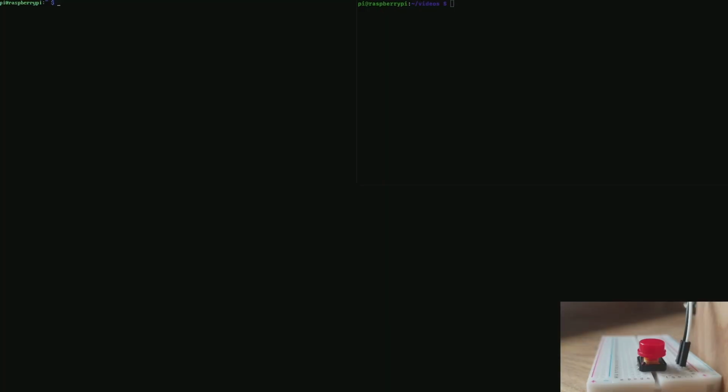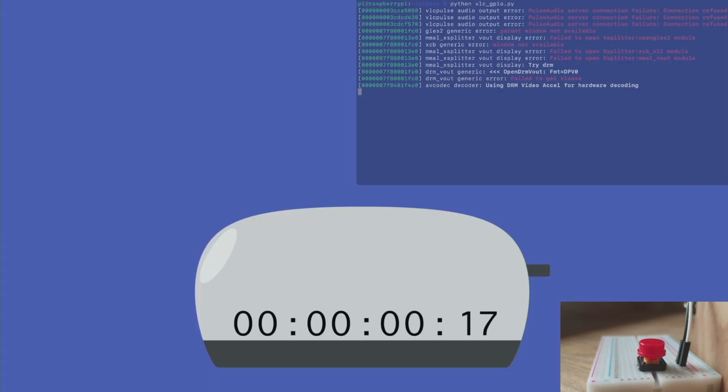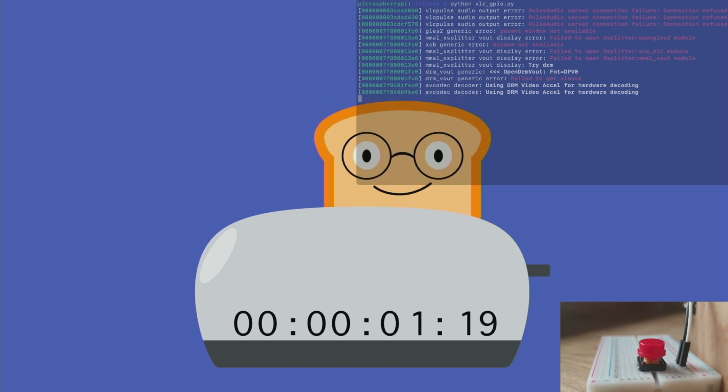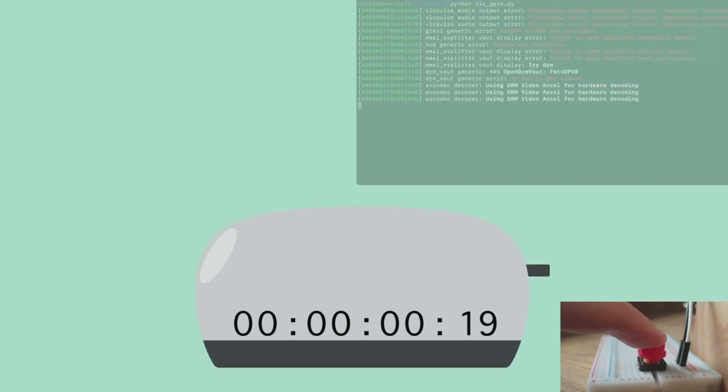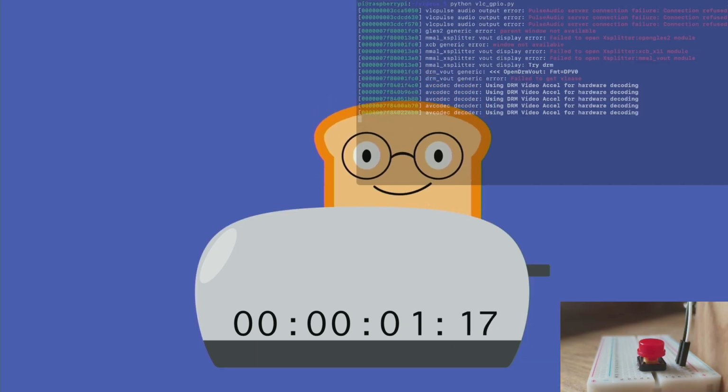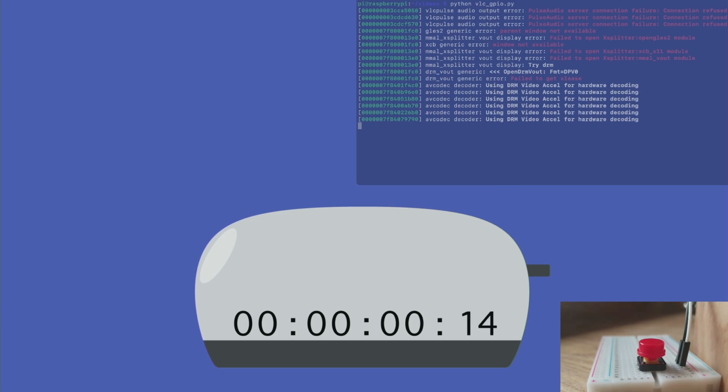Let me explain what you are seeing, since I will be using this setup for the rest of the video. Since we are talking about time-sensitive video playback, instead of pointing a camera at my screen, I am recording the HDMI output of the Pi with a professional capture card. I am overlaying the SSH terminal that I am using to control and monitor the Pi, and the push button that I am using as a simple sensor. These three videos were recorded at the same time using OBS, so you can assume they're perfectly synchronized.